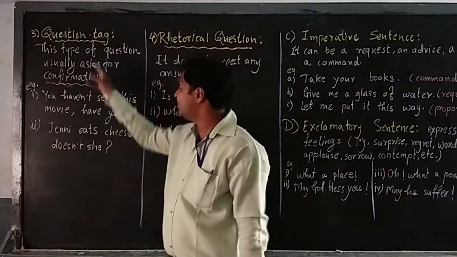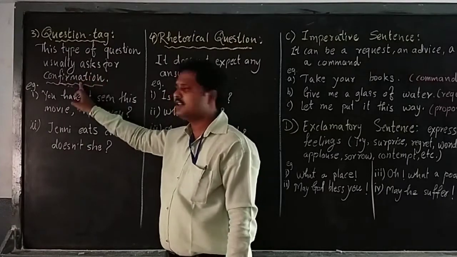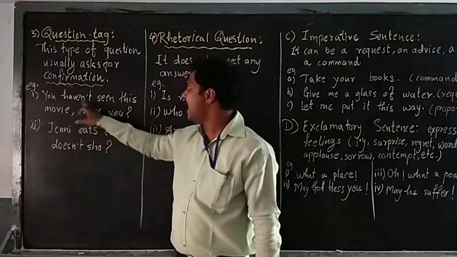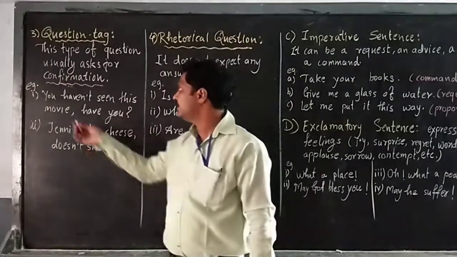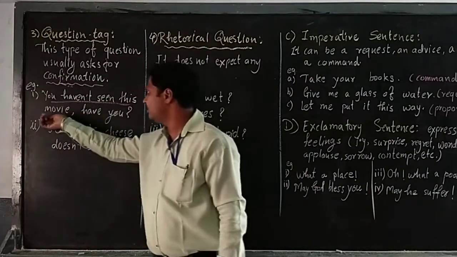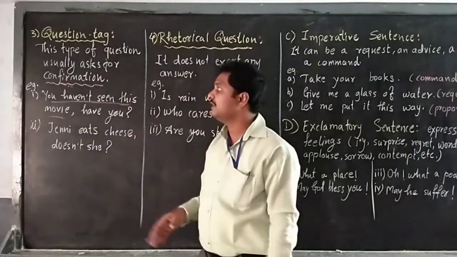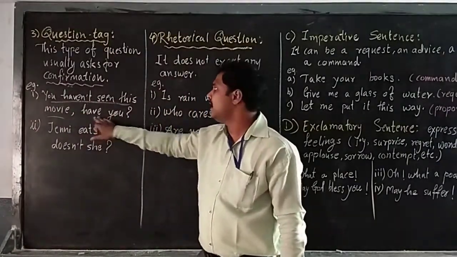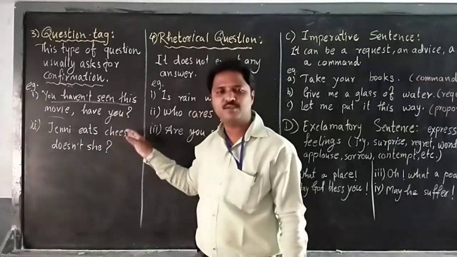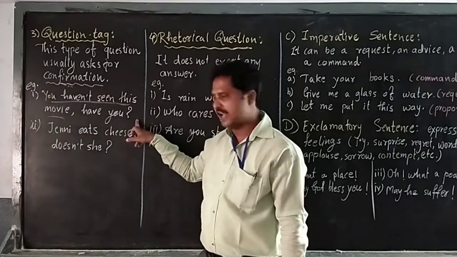Confirmation. This type of question usually asks for confirmation. The meaning is simple. For example, you haven't seen this movie. This is a simple sentence. For confirmation, we can ask, have you? You haven't seen this movie, have you?